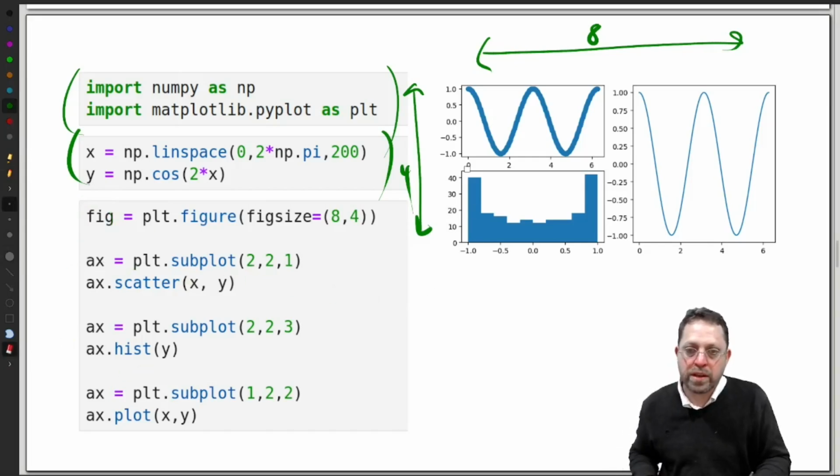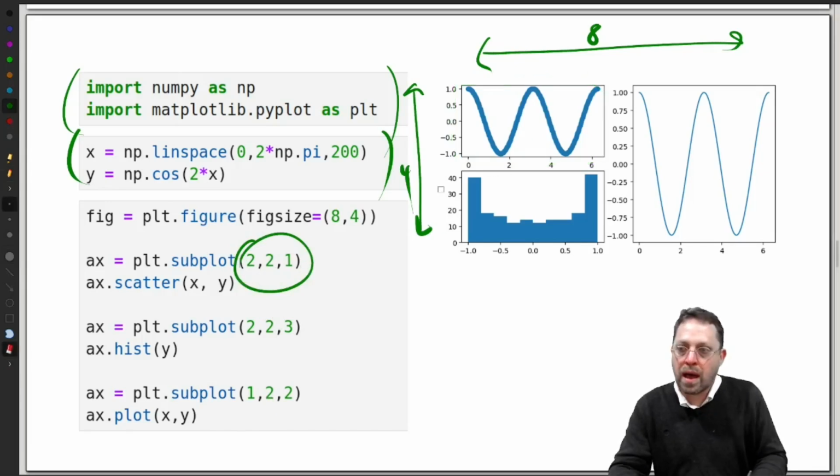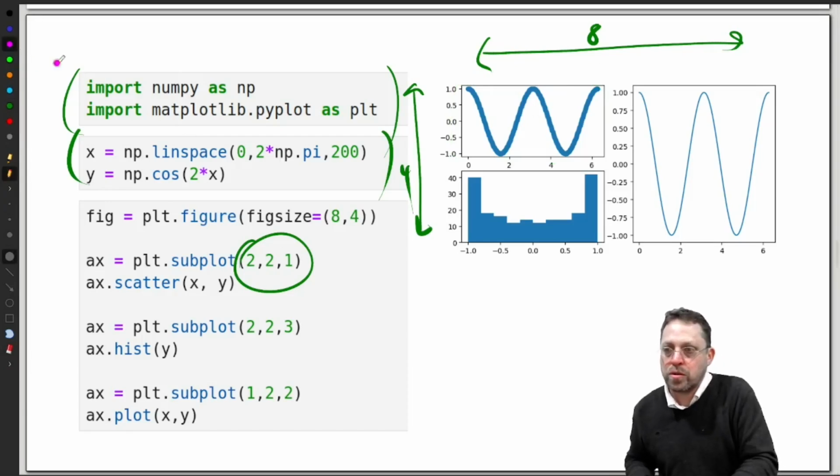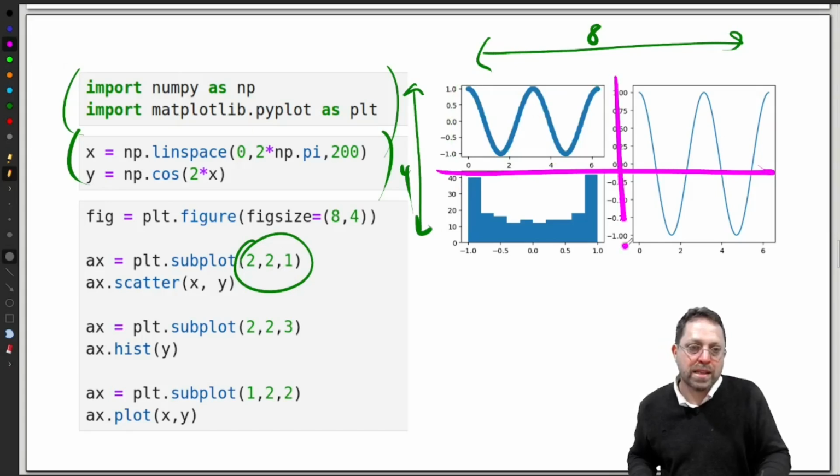Anyway, now we're going to make each one of these axes, and we'll start with this one. We create it and place it using the subplot method. And, well, this is the interesting part. What we're passing in here is 2, 2, 1. That is going to identify this upper corner. How? The first two entries tell it the grid size.